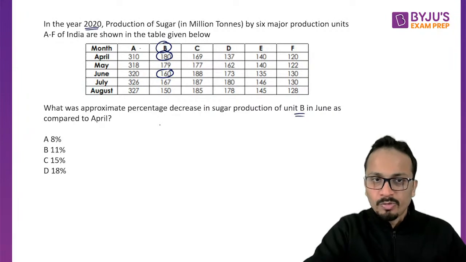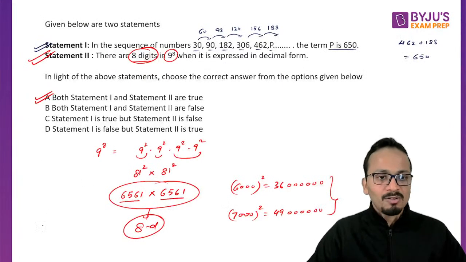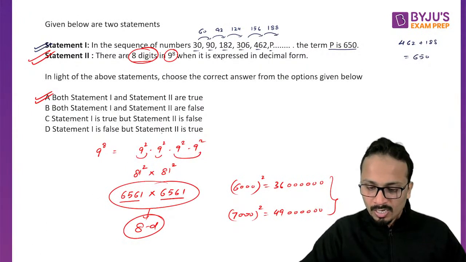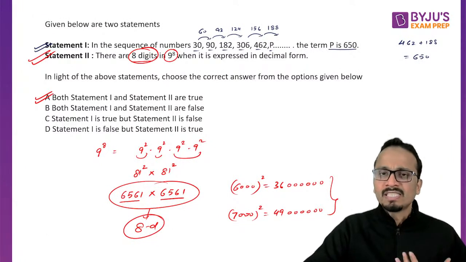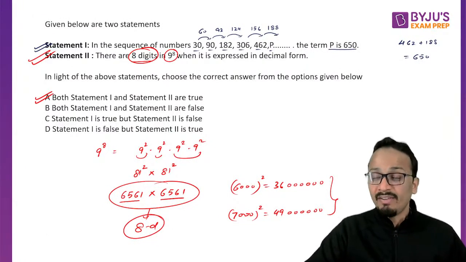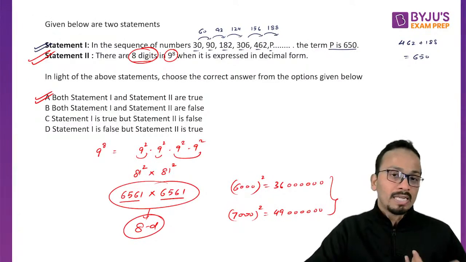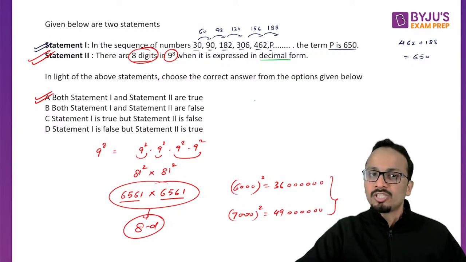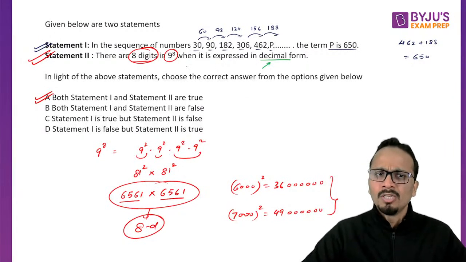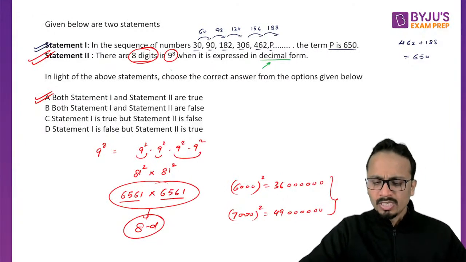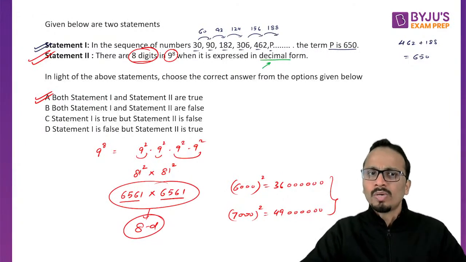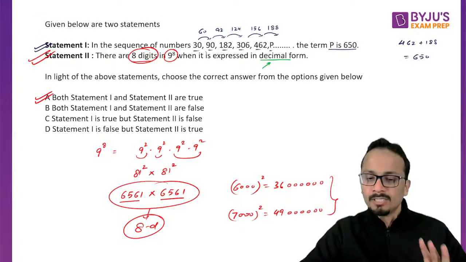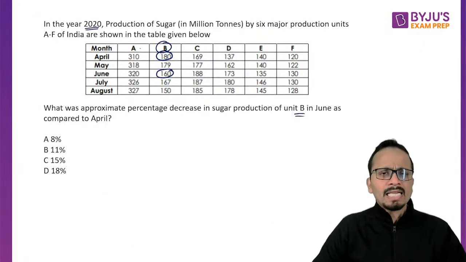okay. Now wait. I'll go back to the previous question. So there is also some confusion. Now first of all, yes Ashish, 0.4771 होता है value log 3 का, but not everybody will remember this value. So another burden. Now in decimal form means in normal form, in the decimal number system. So basically the calculation that we do is in the decimal number system. So this is what they are inclined to say, in decimal form, that means in the decimal number system. Okay. All right. I'll come back to this question.